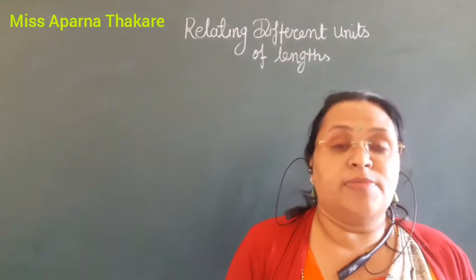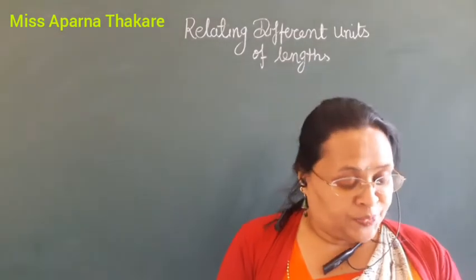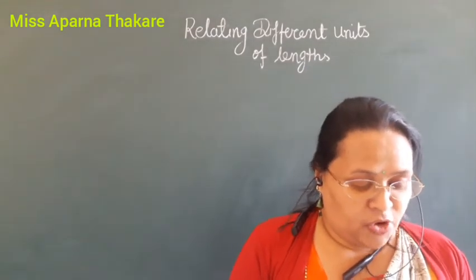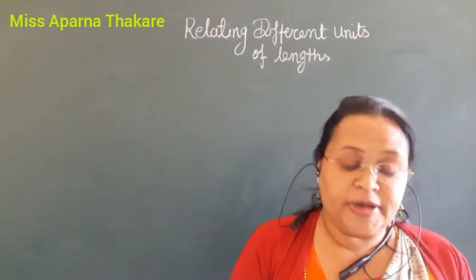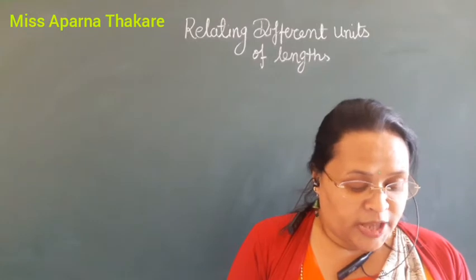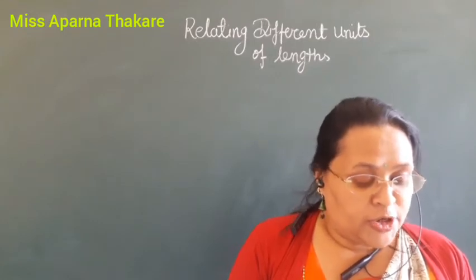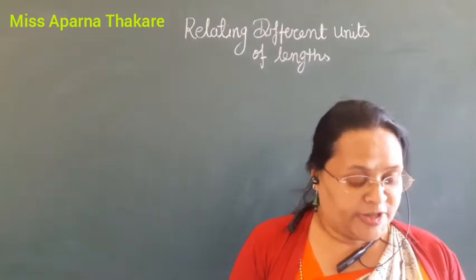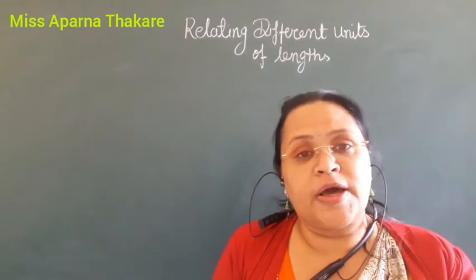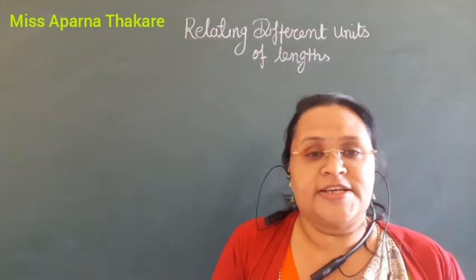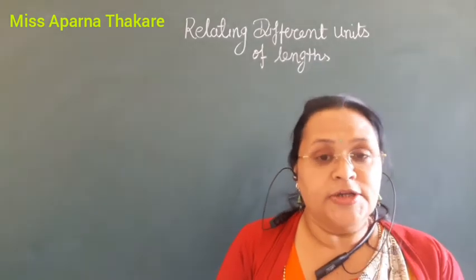Okay, see page number 160. Relating different units of length. You have learned 4 units of measurement of length. They are given below in order from big to small. What I say is that kilometer is bigger and meter is smaller. Meter is bigger and centimeter is smaller. In yesterday's period I have already taught you.